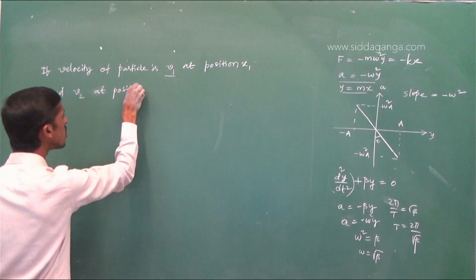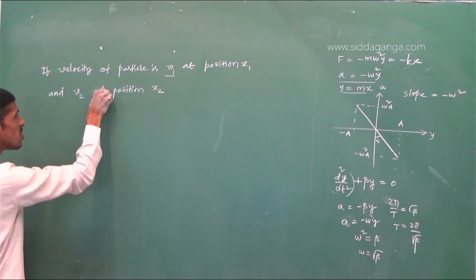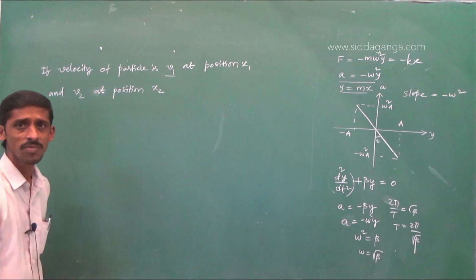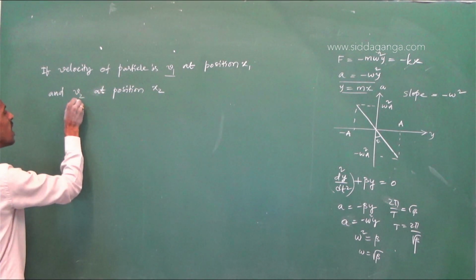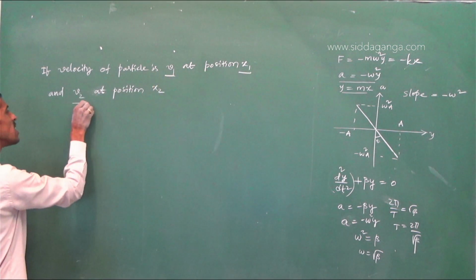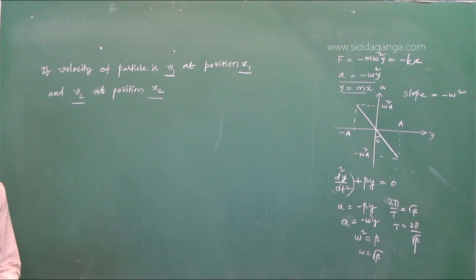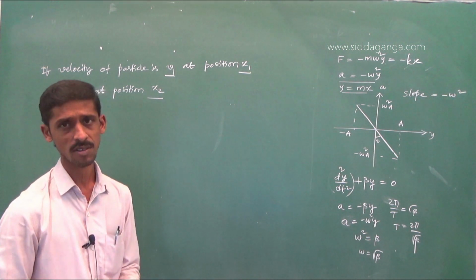When the particle changes its position from x1 to x2, obviously the velocity will change. So if it has velocity v1 at some position x1 and velocity v2 at some other position x2, then what are the various possible expressions?